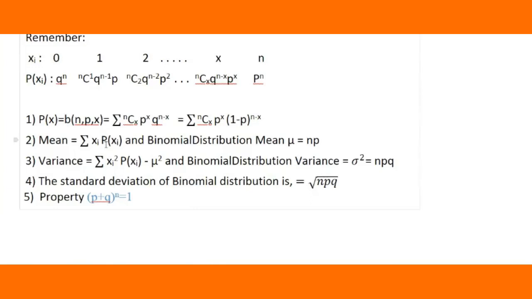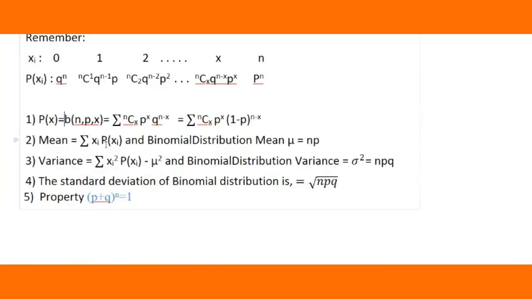Similarly, we have the third point, that is variance. Variance is also in general for all distributions. We take the sum of xi minus mu, whole square, times p of xi. You have come across what xi is, the random variables. The p of xi's are the probabilities, the probability of any distribution in general, and mu is our mean. You have already studied this in the last lecture.